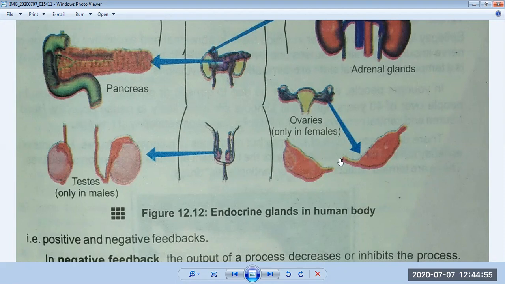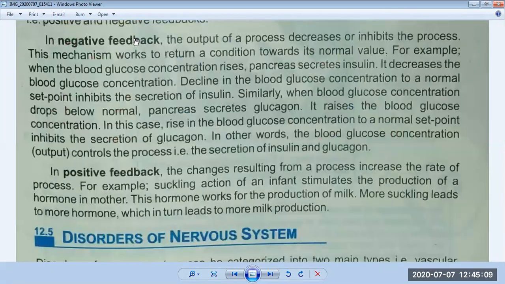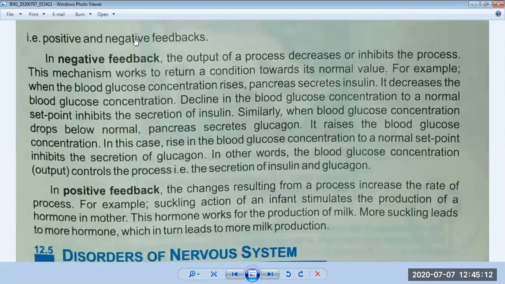Because we are discussing the feedback mechanism, the feedback mechanism can be divided into 2 parts: positive and negative feedback. In simple words, feedback means that when a process is happening in the body, the reaction can be sped up or slowed down because of some other output or input. So what are this output and input in our body?